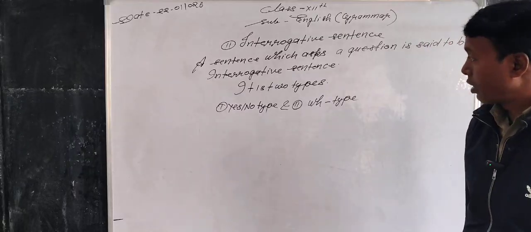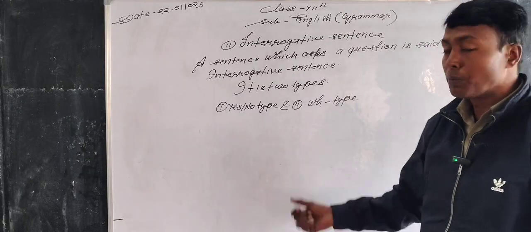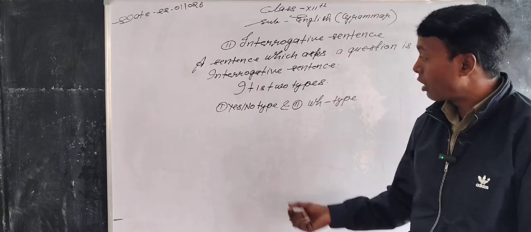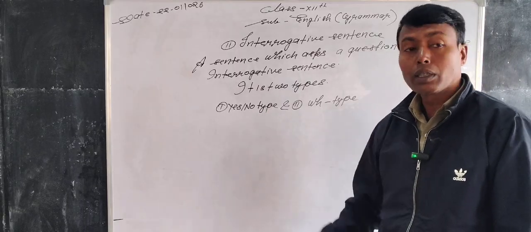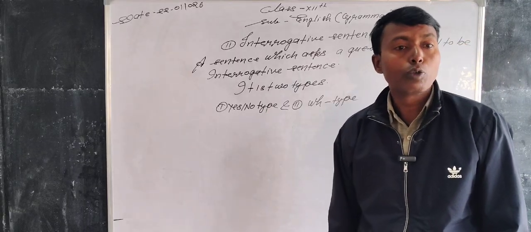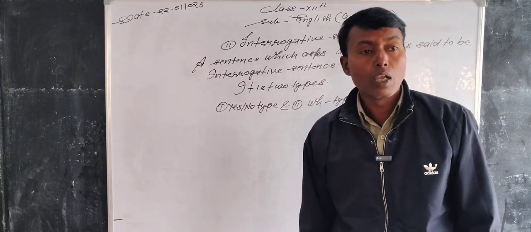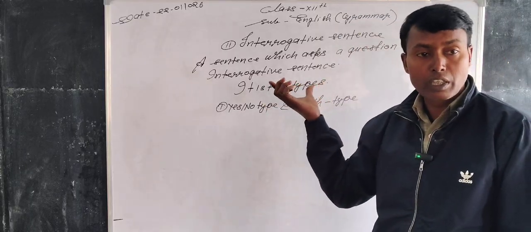Both types of interrogative sentence we read in tense, and also we read in active to passive voice. How to prepare a rules structure of active to passive voice of interrogative sentence?